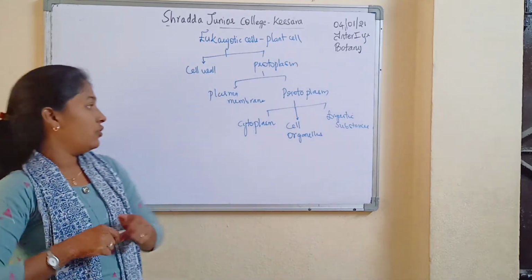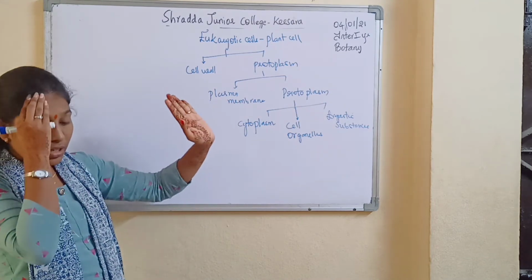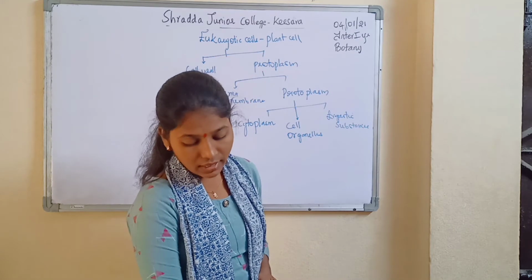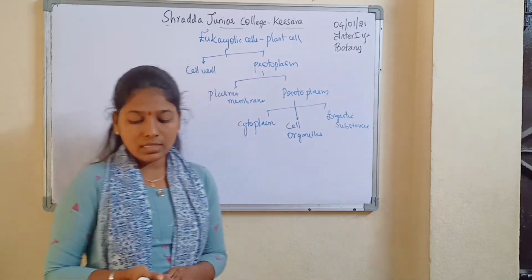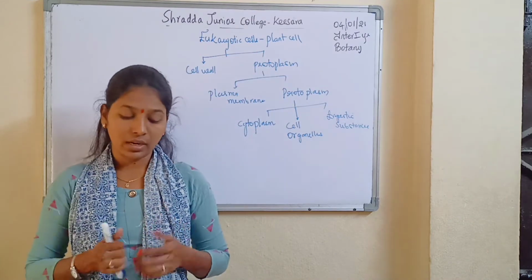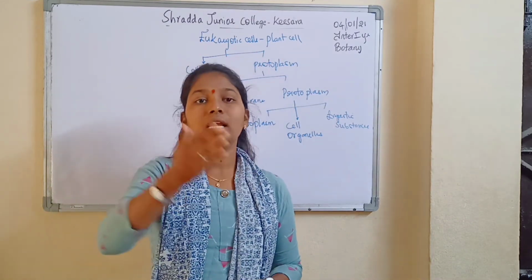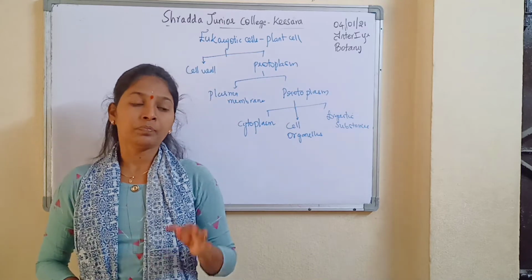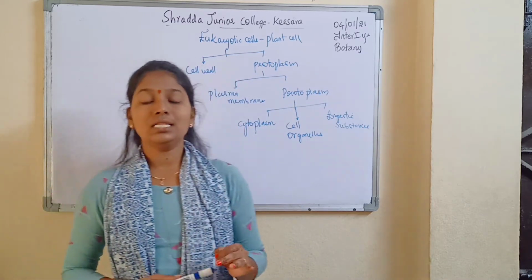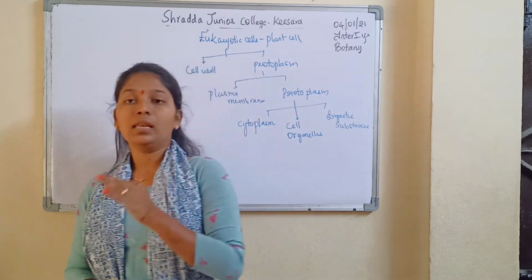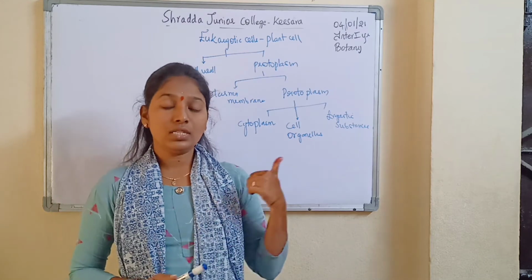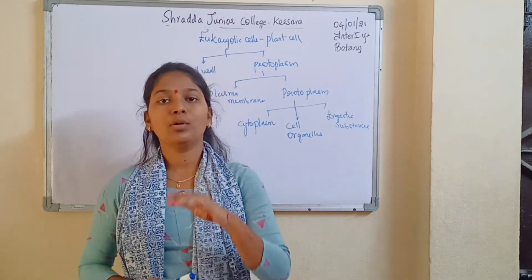Okay, so if you are discussing plant cells, this is a major thing that is going to happen. Instead of drawing the plant cell structure, I'll show you the diagram after explaining. First, the difference between plant cells and animal cells is that plant cells have a cell wall, and animal cells do not. Plant cells have chloroplasts, and animal cells have centrioles. So since the cell wall comes first, we will discuss the cell wall.